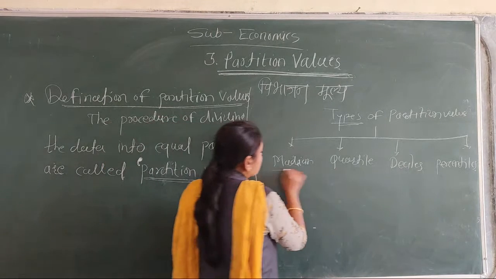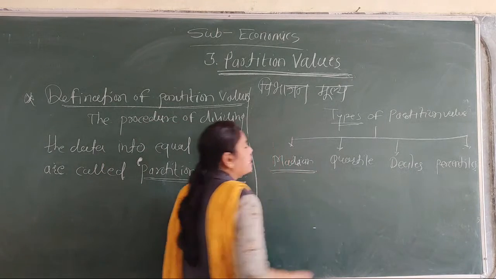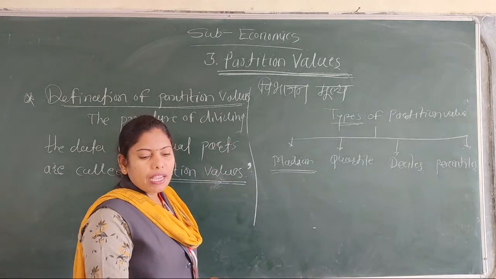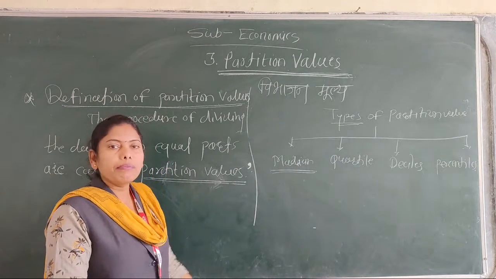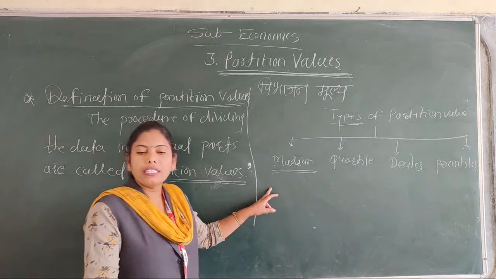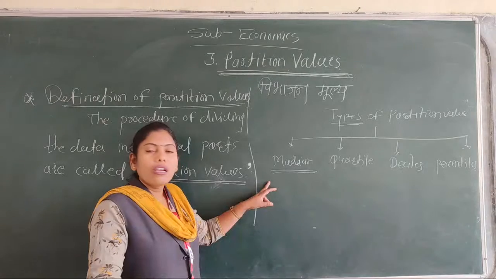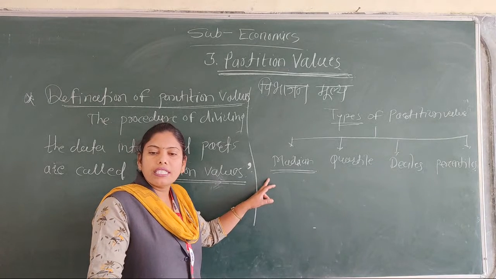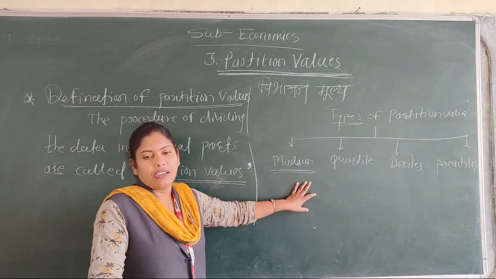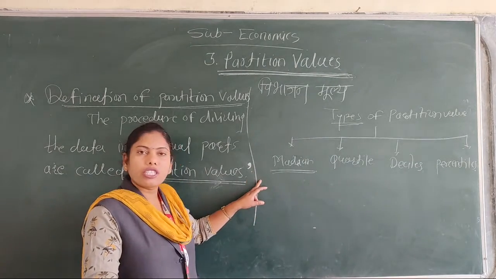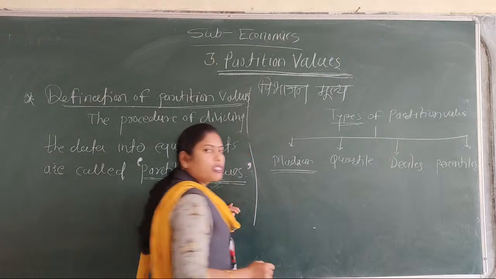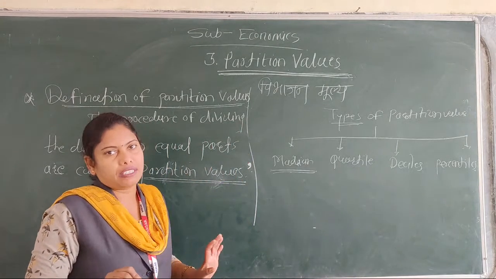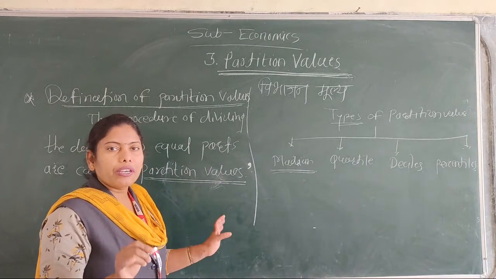Already we have studied what is meant by median in 10th standard. Median is the value of the middlemost observation of the data, and it divides the whole set of observation into two equal parts.